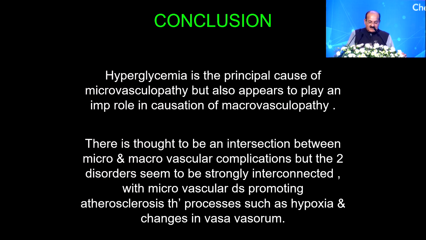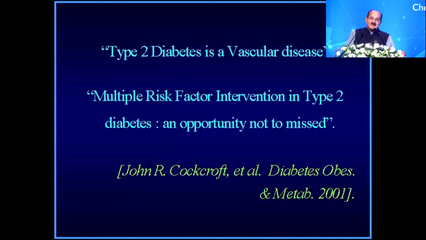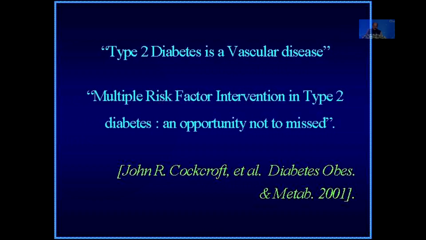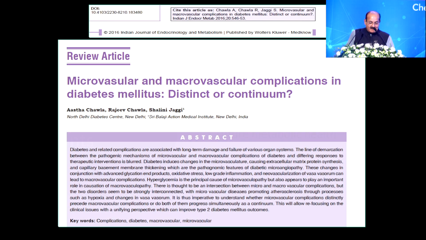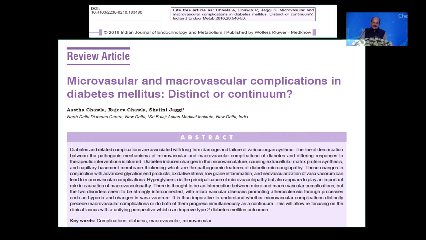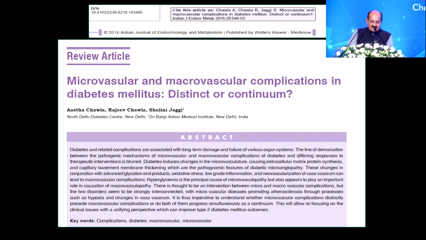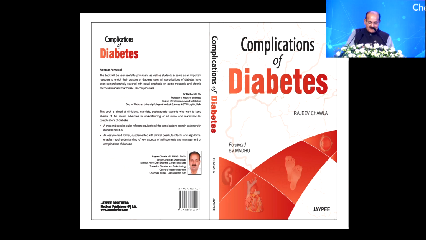What is conventionally thought is that there is an intersection between micro and macroangiopathy, but we say that it is more of a continuum. So today we must assume that type 2 diabetes is no more a metabolic disease but a vascular disease. One of my publications in IJGM 2015, summing up the evidence over the last 20 years, says that micro and macrovascular complications in diabetes are no more distinct, but are a continuum of the same phenomenon, based on our own data over the last 20 years. Many of these slides are from my own book,